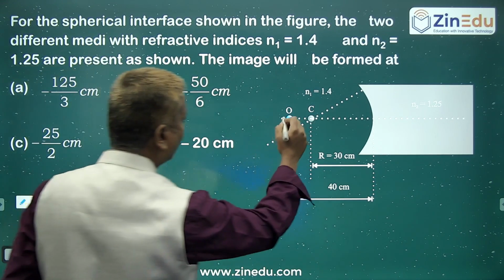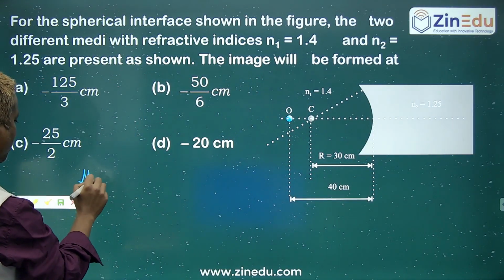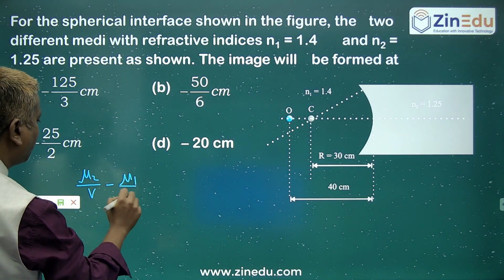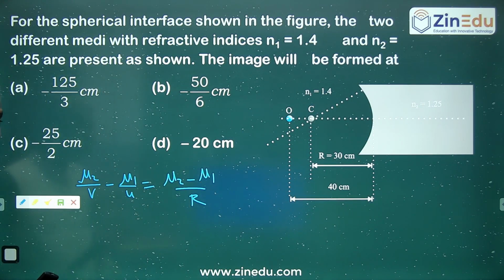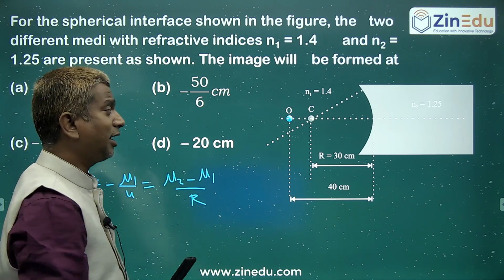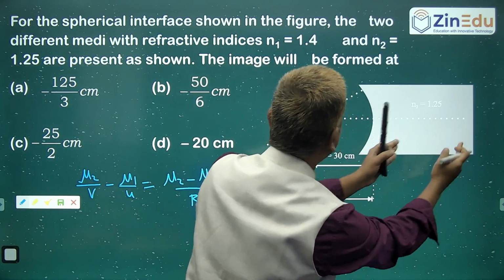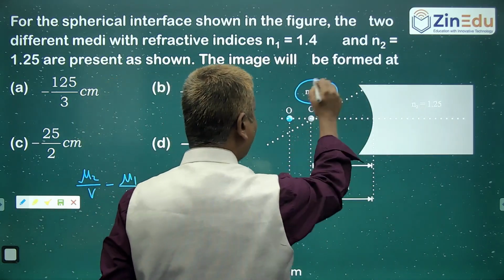The ray of light is going from 1.4 to 1.25, so mu2 by v minus mu1 by u is equal to (mu2 minus mu1) by R. This is spherical refraction. You have to use this formula, substituting carefully. The ray of light is going from the object, from 1.4 to 1.25. This is mu1, this is mu2.